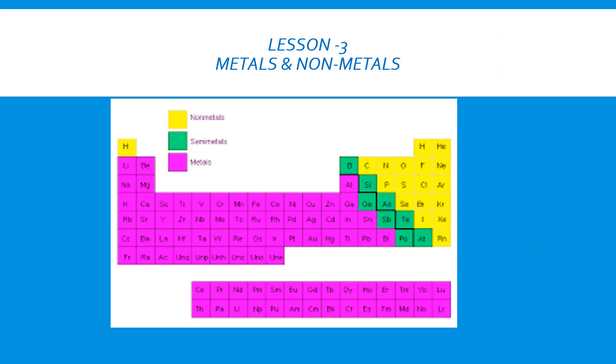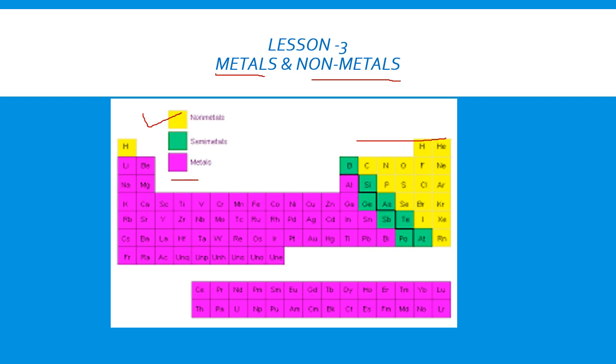Dear children, elements are basically classified in two major groups, that is metals and non-metals. You can see in the given figure, that is the periodic classification of elements. In this figure you can find the pink color. The elements which are in pink color are known as metals, whereas elements which are in yellow color, they are known as non-metals.